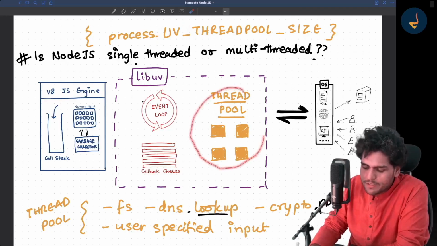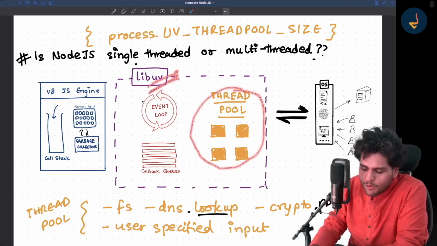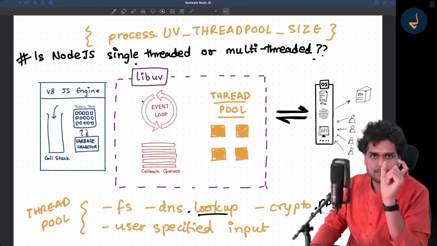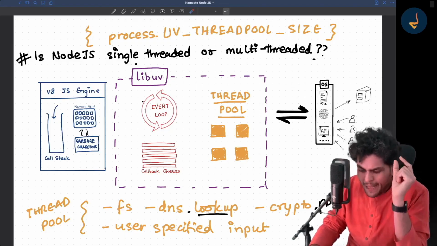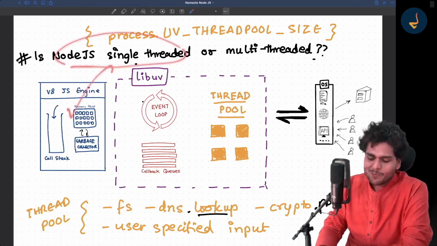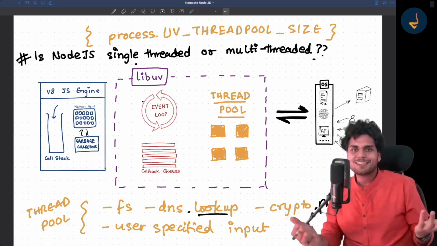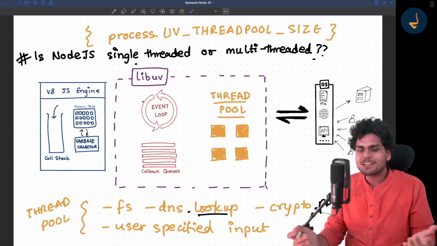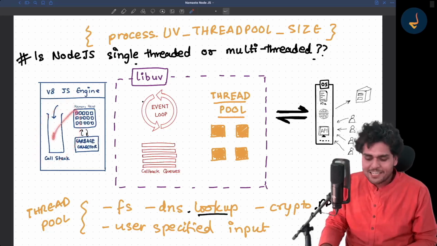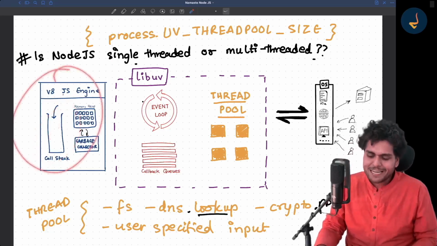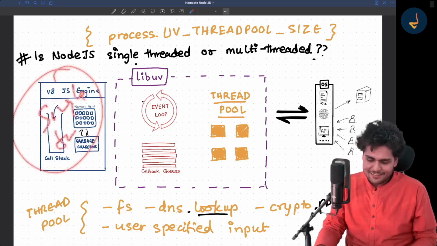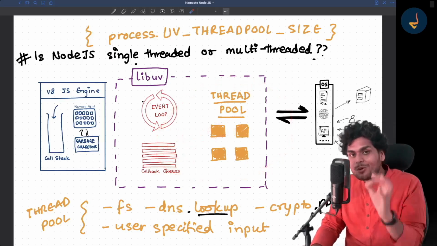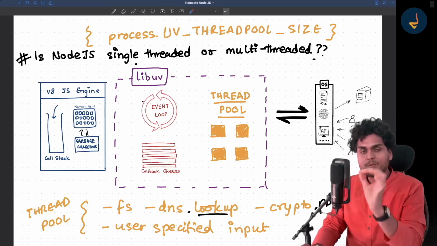So whenever you are talking about libuv, always say that the thread pool size of UV thread pool is 4. Okay, you should know that lingo. Now, Node.js is single-threaded when you are passing it synchronous code. Then it works like normal JavaScript. JavaScript is a synchronous single-threaded language. What does it mean? It just has one call stack. It can just execute one line at a time. This V8 engine is single-threaded, right? But in libuv, we have a thread pool, and if required, we can use multiple threads.